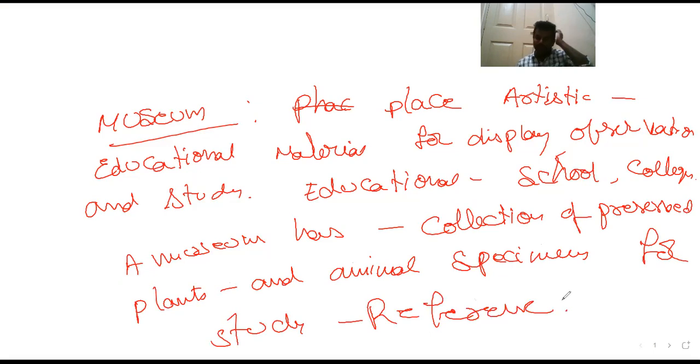That is called a museum. Museums are helpful in such a way. If we see a museum, all the artistic and educational material is available. When we visit a museum, we see complete information about different kinds of plants and plant species, herbarium, etc., and we get an idea about our taxonomical aids.